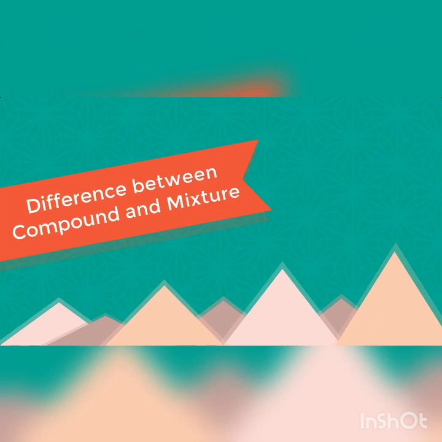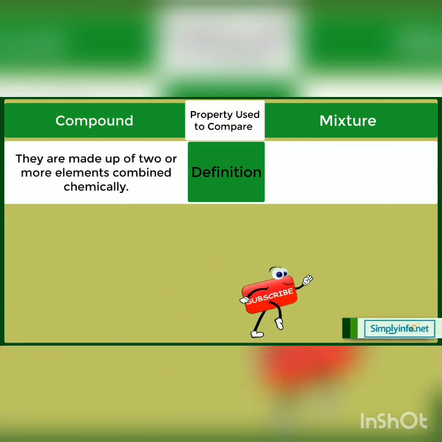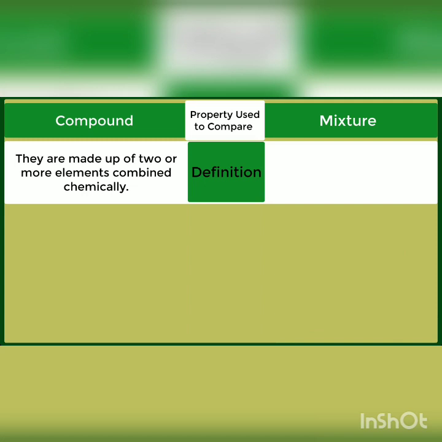Difference between compound and mixture. Definition: compounds are made up of two or more elements combined chemically. Mixtures are made up of two or more substances mixed physically.